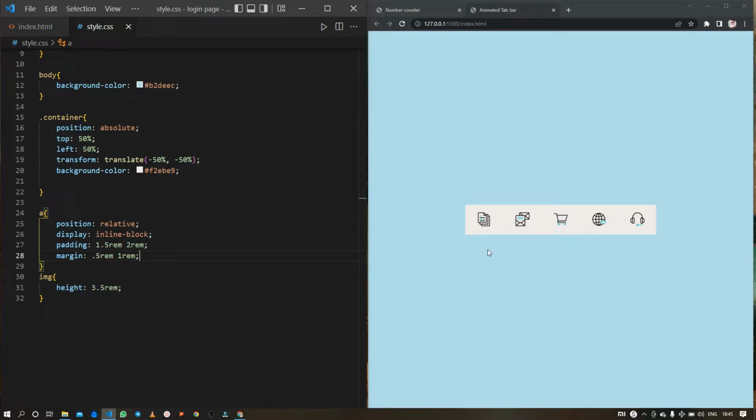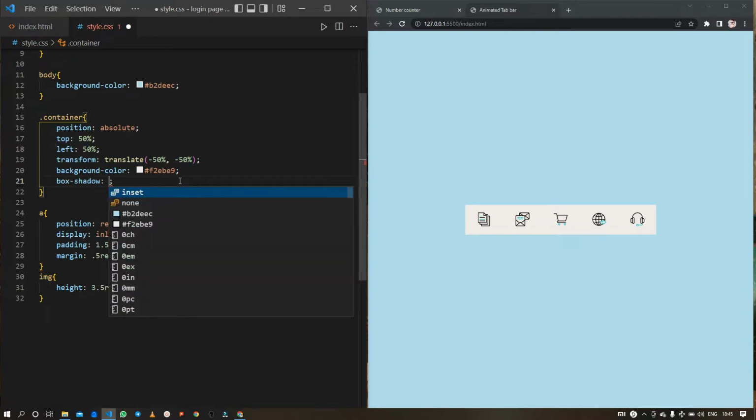So now I think I need to add some shadow at the bottom. So I will once again target the container and use the box shadow property and set 0 at the horizontal axis, 2 rem at the vertical axis and 2 rem of the blur radius and minus 2 rem to spread it, and going to use a dark blue color by using the hex code 293462.